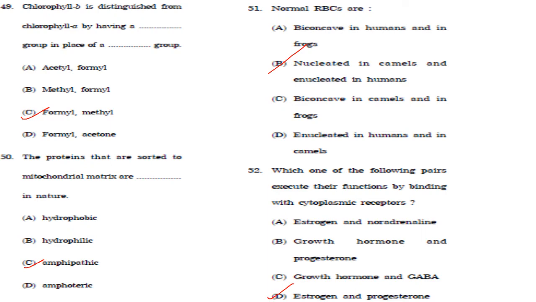Then next one. Which of the following pairs execute their function by binding with cytoplasmic receptors? So receptors for steroid hormones are usually found within the cytoplasm and are referred to as intracellular or nuclear receptors. So the answer is estrogen and progesterone. Noradrenaline is a neurotransmitter and a hormone. Growth hormone is a peptide hormone and GABA is a neurotransmitter. So the answer is estrogen and progesterone. They are steroid hormones. Answer is option D.